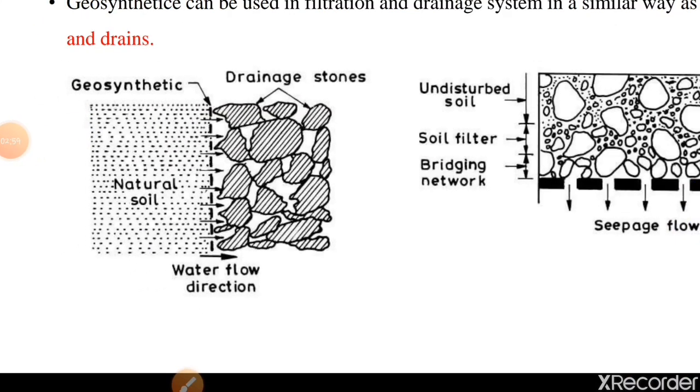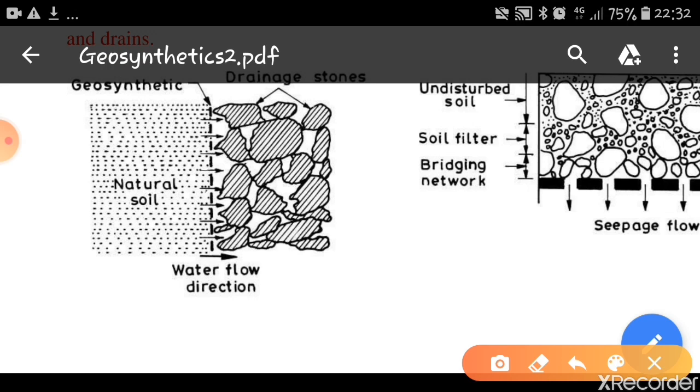We can see here how it will act as a filter in case of soil mediums. You can see the natural soil at one side, and we can see how the geosynthetic is used as a preventive, so that water flows in this direction. Okay, water flows in this direction and only the water will flow.